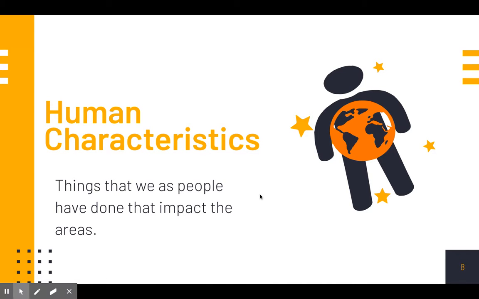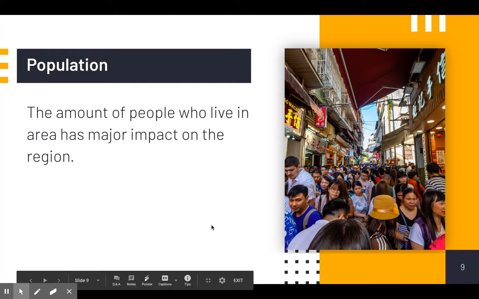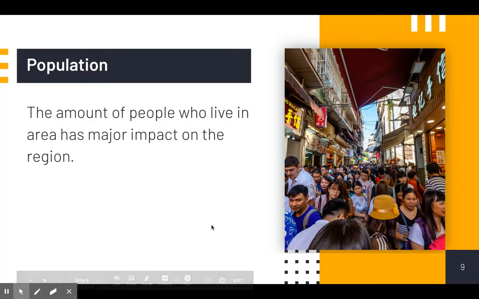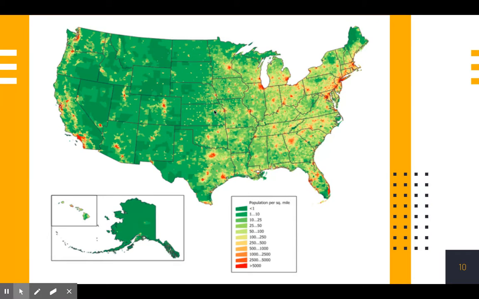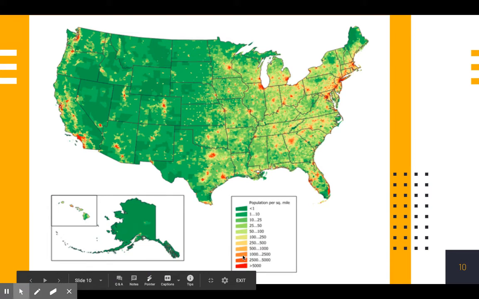Human characteristics, things that we as a people have done that impact the areas, such as population. The amount of people who live in an area has a major impact on the region. The way where the colors are darker, if you look down here, red, orange, these areas right here, those are the most dense areas. So those are going to be our big cities.